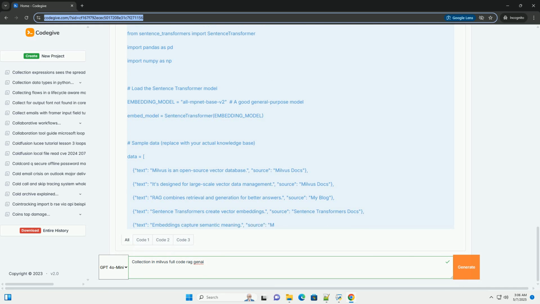Relevance scoring: implement a relevance scoring mechanism to rank the retrieved context snippets based on their relevance to the query. This can help the LLM focus on the most important information. Context window management: LLMs have a limited context window. Carefully manage the amount of context you provide to the LLM to avoid exceeding the limit. Consider using techniques like context compression or summarization. This tutorial provides a solid foundation for building a RAG system with Milvus collections. Remember to adapt the code and techniques to your specific needs and dataset. Good luck.